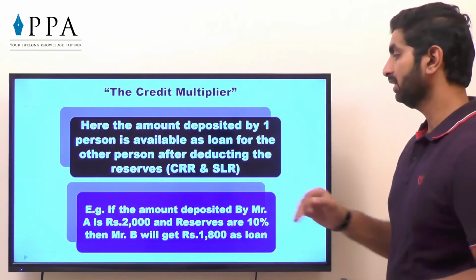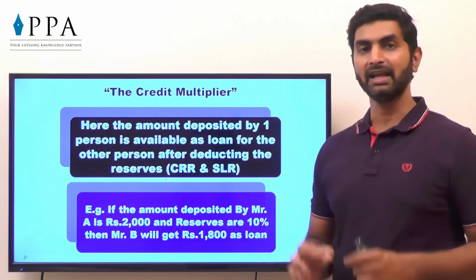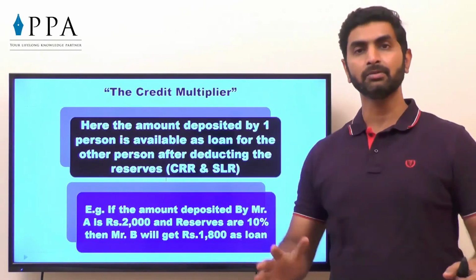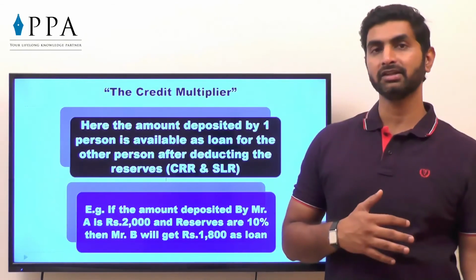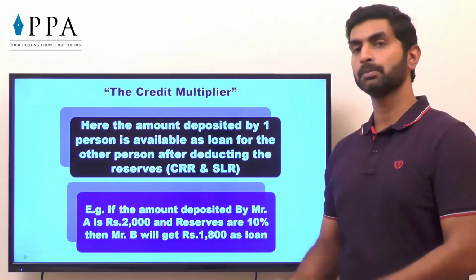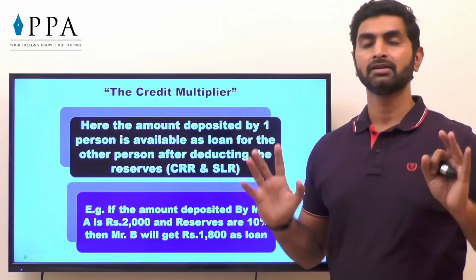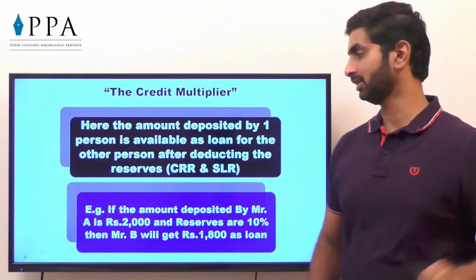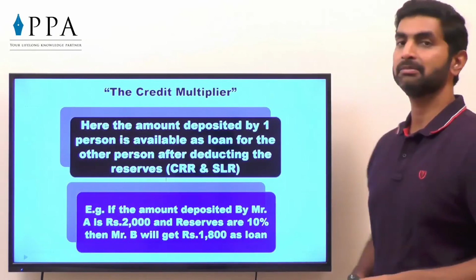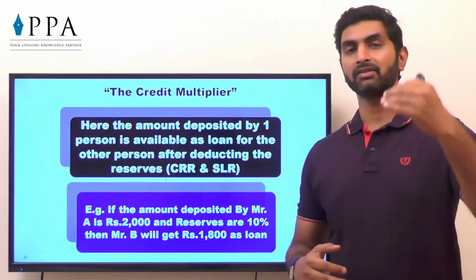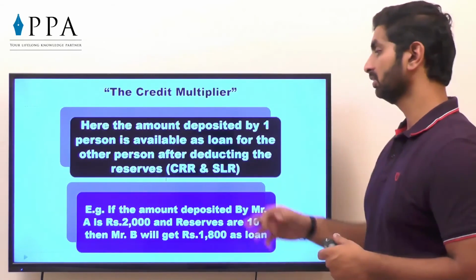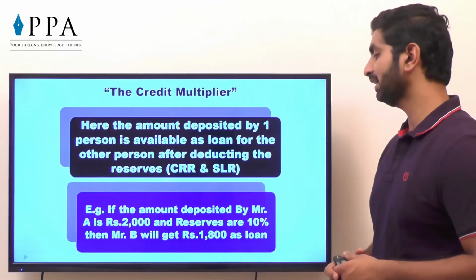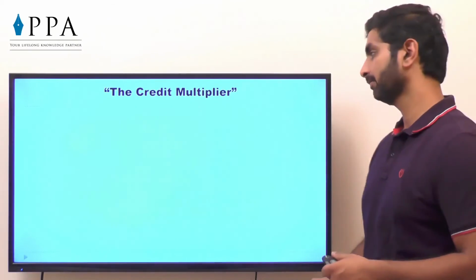For example, if the amount deposited by Mr. A is rupees 2000, let's assume he is an NRI who came back to India, converted his forex into rupees, and invested 2000 rupees into the bank as a new fresh account holder. And reserves are 10%. Now the bank will reduce 200 from it, and 1800 is given to the next person as a loan. Then Mr. B will get 1800 as a loan from that bank.